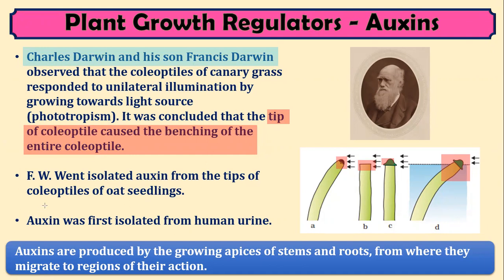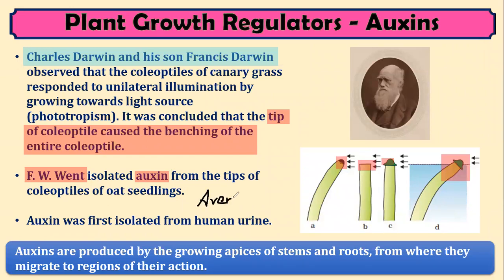And later on, a scientist called F.W. Went isolated auxin, that is the first phytohormone that we have to learn from this chapter. So this auxin was isolated from the tip of coleoptiles of oat seedlings. By which process did he obtain it? He obtained this auxin by a process known as the Avena curvature test.